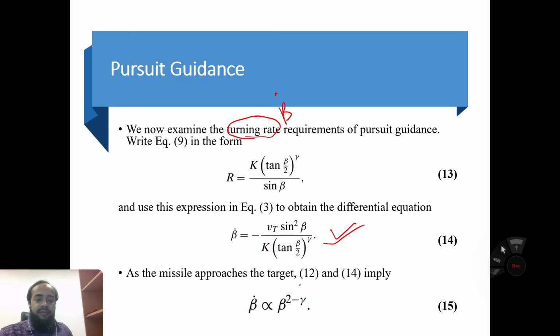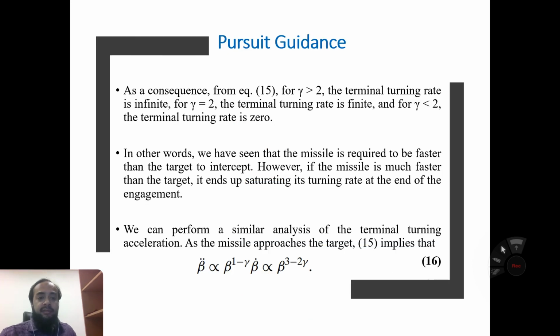What this means from the consequence of equation number 15: for gamma greater than 2, the terminal turning rate is infinite, when gamma is equal to 2, the terminal turning rate is finite, and for gamma less than 2, the terminal turning rate is 0.